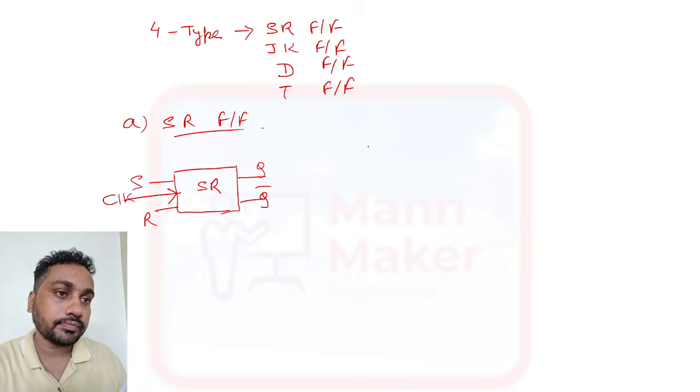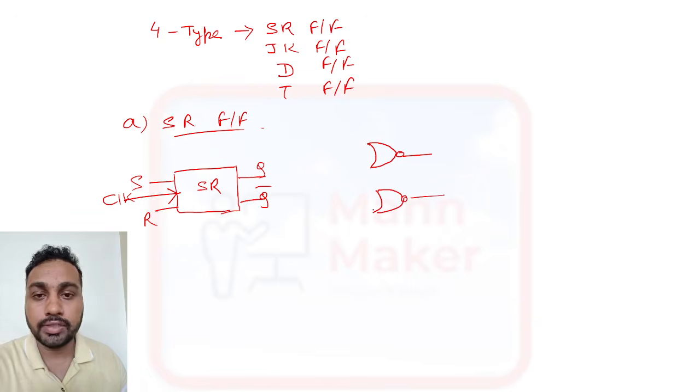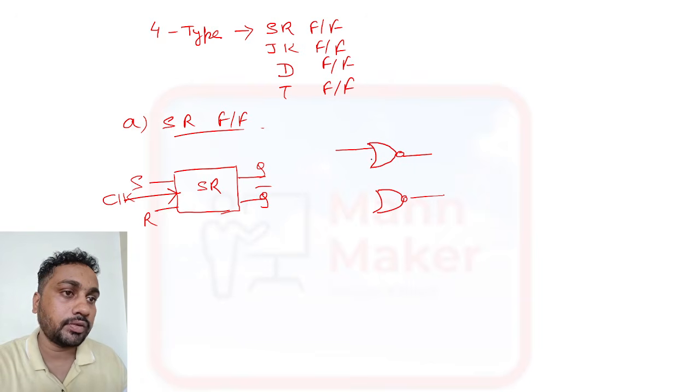Now if you design the circuit diagram, first you need to make a latch. We can design it with NAND or NOR also. Now we are designing with NOR gates. So in the latch we are doing like this, and here it will be like this, and this is the feedback.